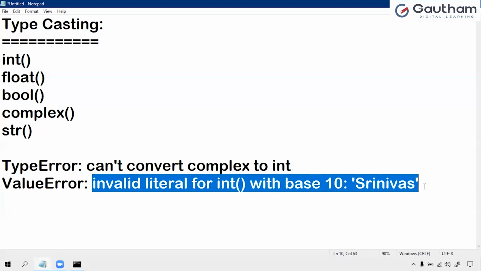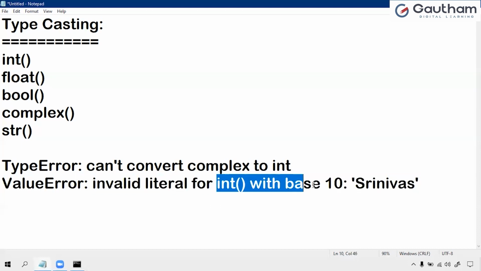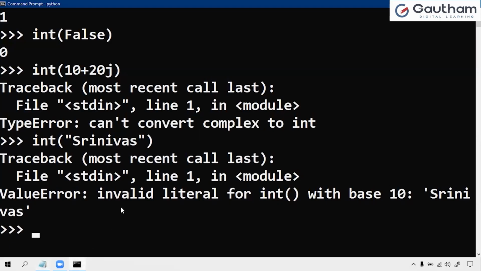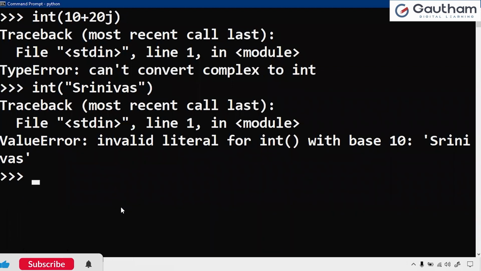The condition is we have to take an integer value with base 10. If you take the integer value with base 10, then it is possible to convert the string. That is the valid value. So let us observe here. I am trying to take a valid value as per the string conversion. So now I am taking int of 10.